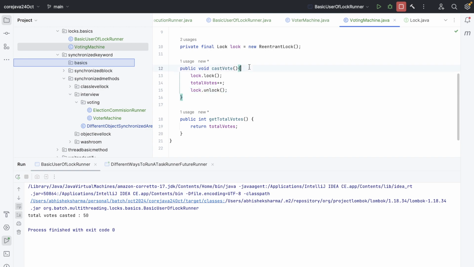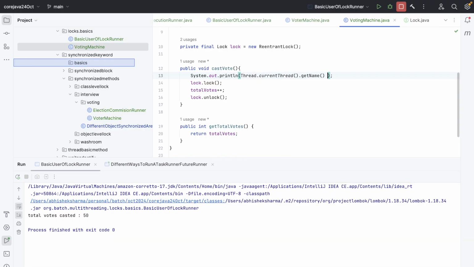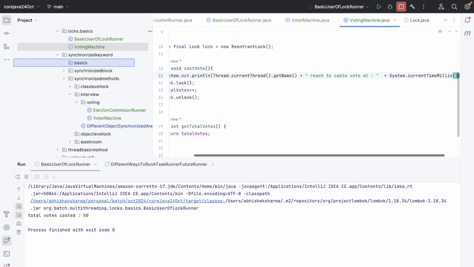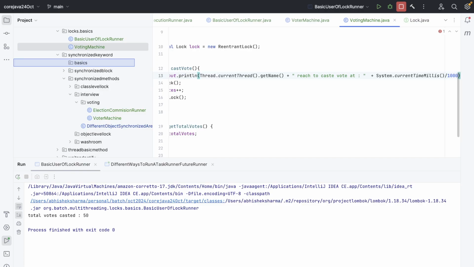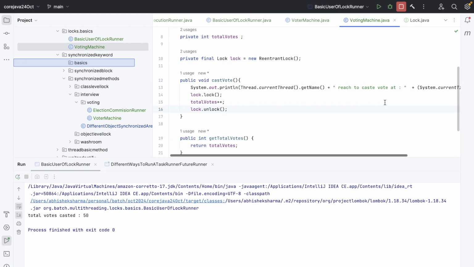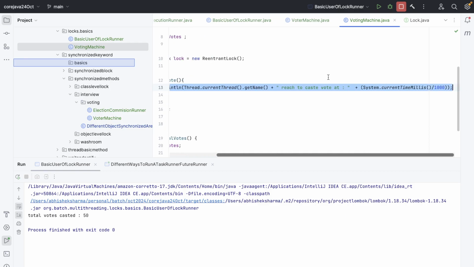So if I have any lines before this sysout, 50 threads are there, right? Thread.currentThread().getName(), reach cast vote at, and then System.currentTimeMillis() divided by 1000, and this and this. Cool. So now what will happen is that all threads will come, but